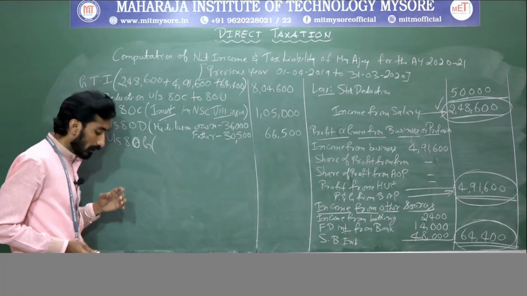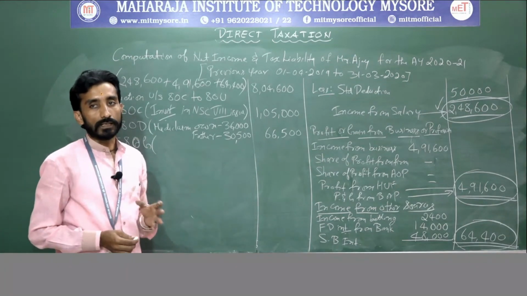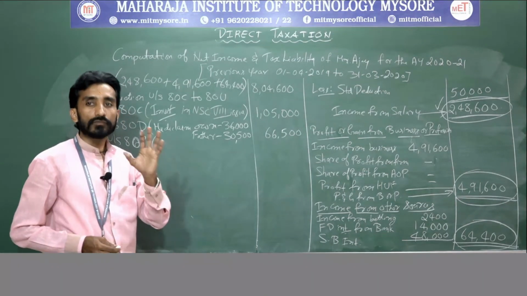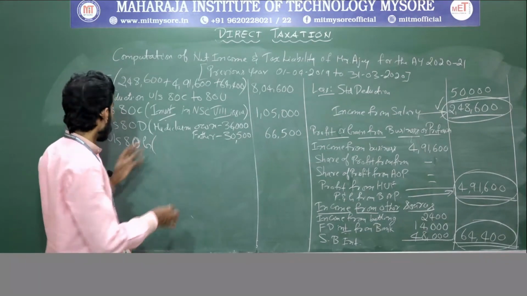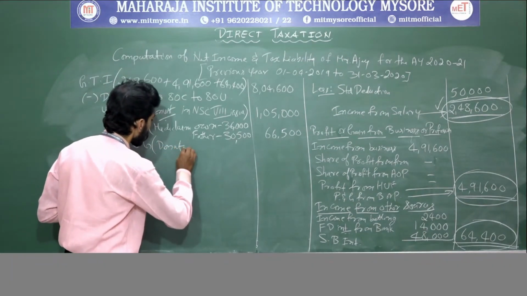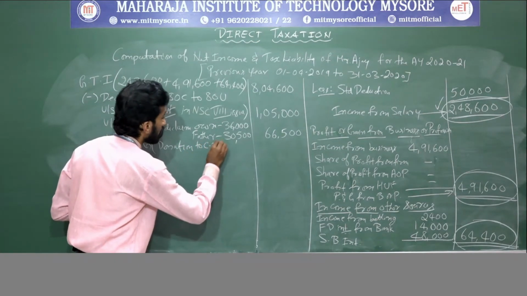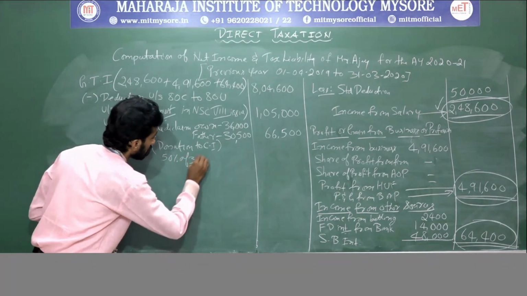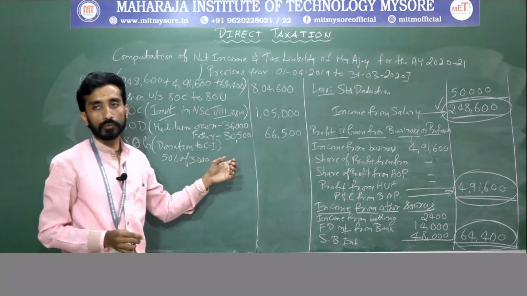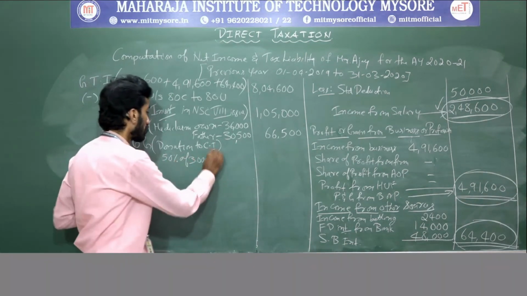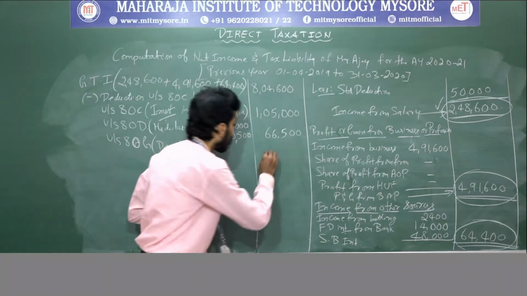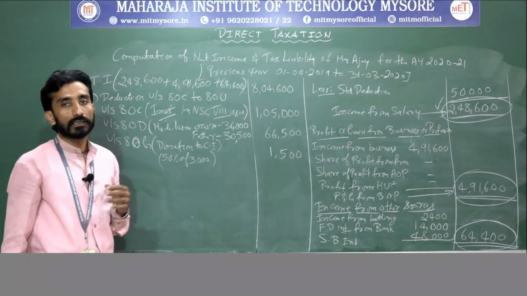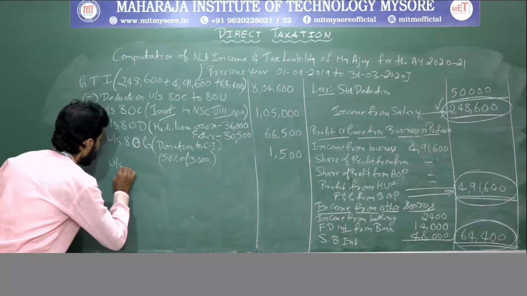Next one is under section 80G. So what have they done here? They have given a donation to a public charitable institution. Where any donation is given to the public charitable institution, 50% deduction will be given. So donation to charitable institution is 50% of 3,000, because 3,000 is the amount they gave as donation. So 50% of 3,000 means 1,500. Clear?